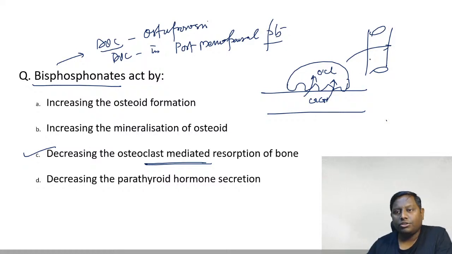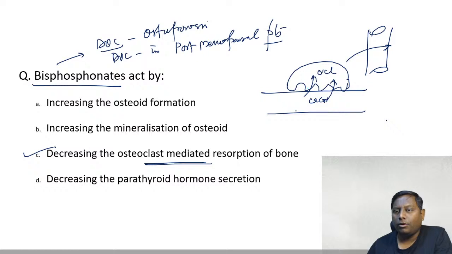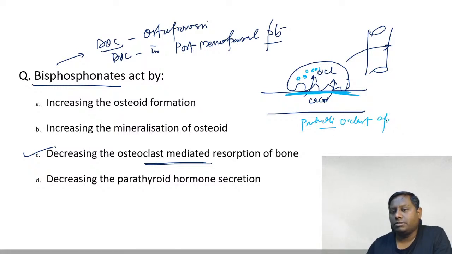Okay? Bone resorption is caused by osteoclasts, which causes hypercalcemia. These agents simply deposit in the bone, and along with the calcium they are taken inside, and once they are taken inside, they promote the apoptosis of the osteoclast.